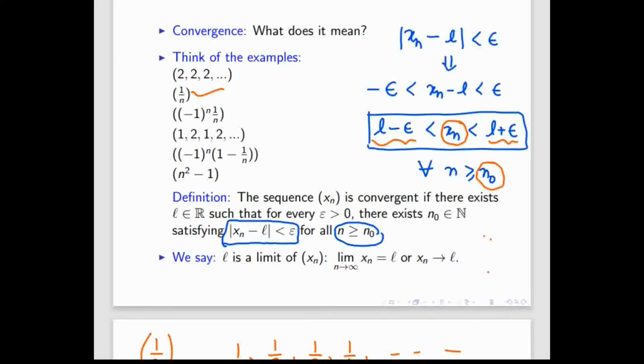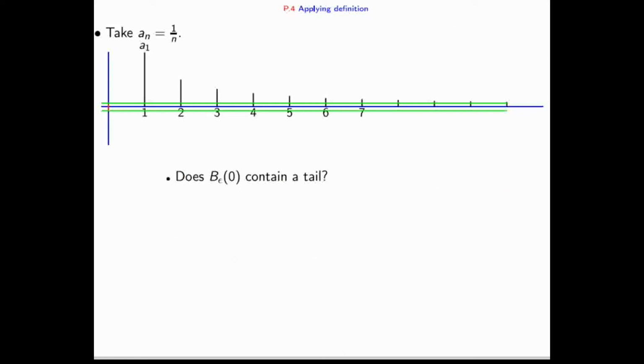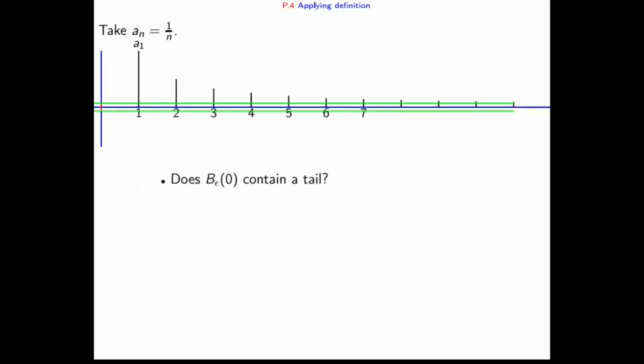So let me apply this definition for the example 1 by n. So what this definition says, here this is the xn. The definition says that |xn minus L| is less than epsilon for all n bigger than n0. That actually we have to find. Okay, and epsilon is positive. So now we'll do back calculation to see which natural number will satisfy. So let me do this.